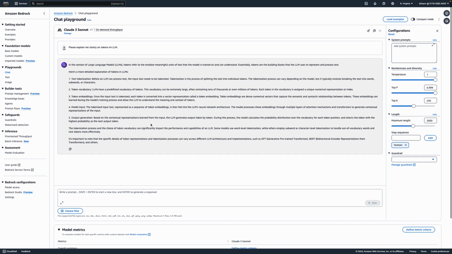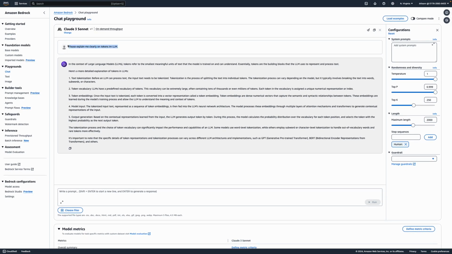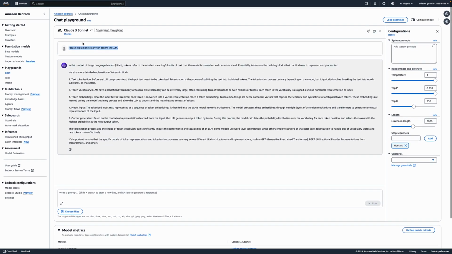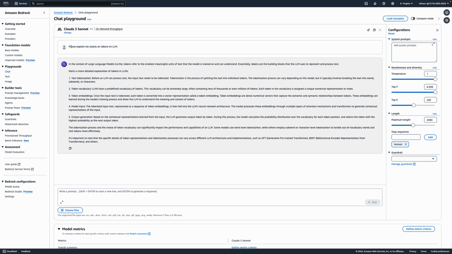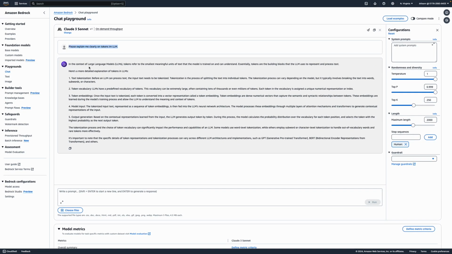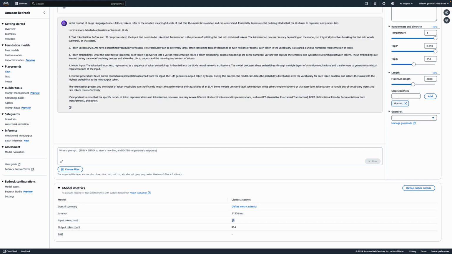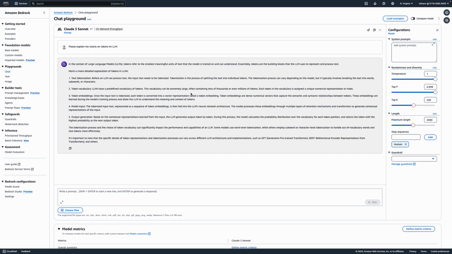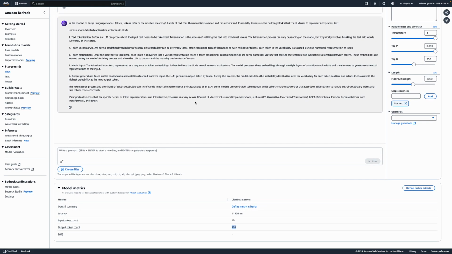It breaks the text down into subwords, and sometimes punctuation marks, which a token can consider as well. So it took this whole thing as 18 tokens. Again, I want to repeat: tokens do not necessarily mean words. And the output, you get 494 tokens.